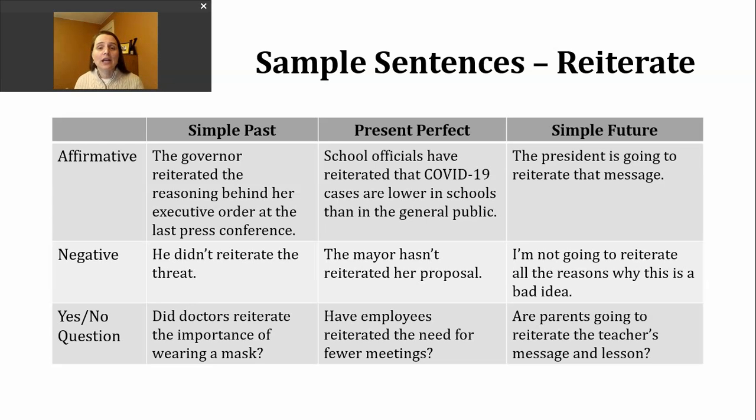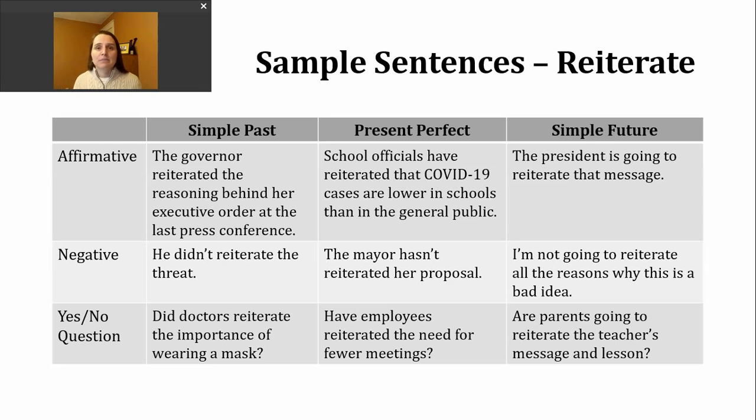Now let's look at the present perfect. We can use this verb tense to talk about an action that started in the past and continues into the present, or we can use it to talk about completed events that occurred at some point in the past, but we don't know when. Maybe it was 5 minutes ago, maybe 5 days ago, or 5 years ago. It just might not matter.